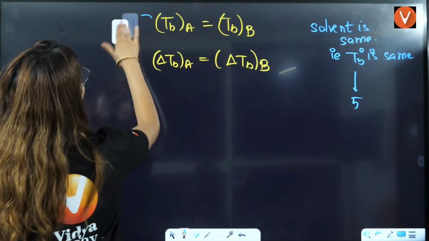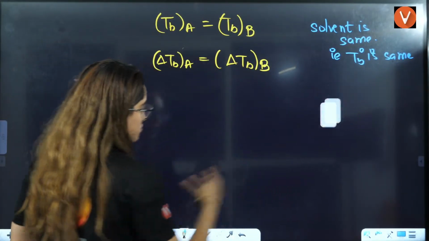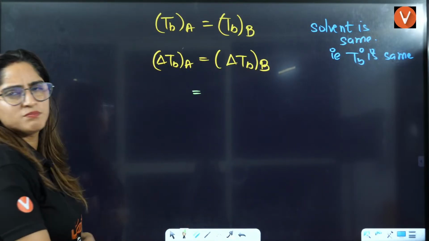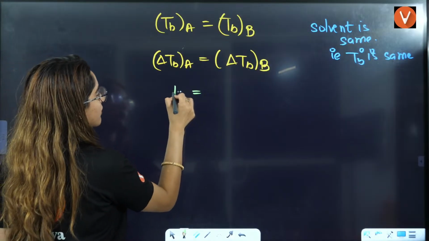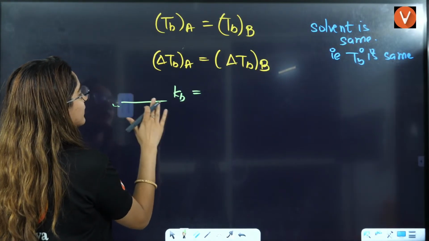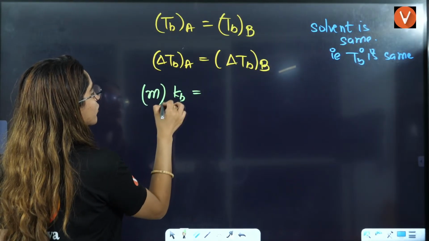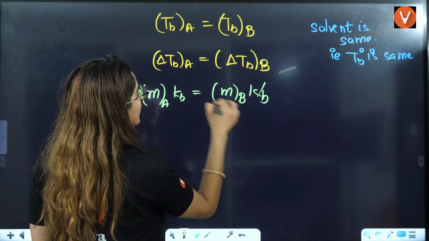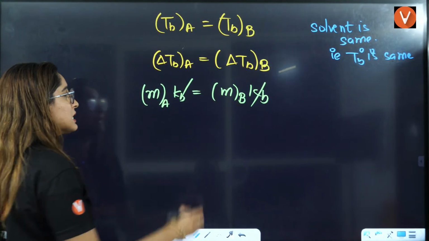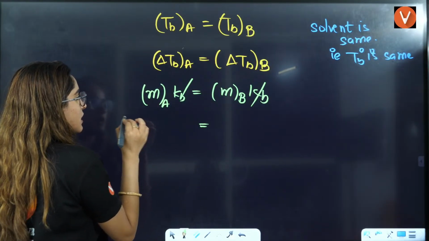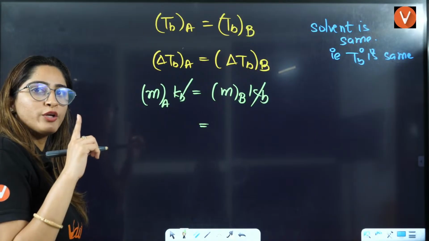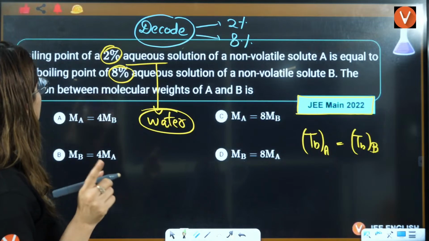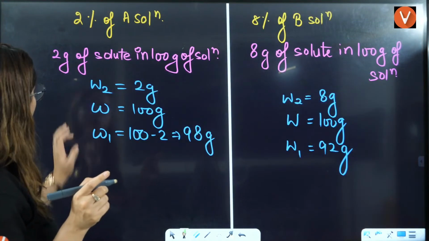Now, I'll just put the formula value here. What is the formula, students? You have molality, and Kb is also same for them. Molality will be different: molality of A, this is molality of B, multiplied by Kb. Kb will also cancel out, right? Now, molality of A, what is the solute? Is solute concentration same or what? They are asking you this one 2%. Acha, solute is given to you. Solute is given to be 2.